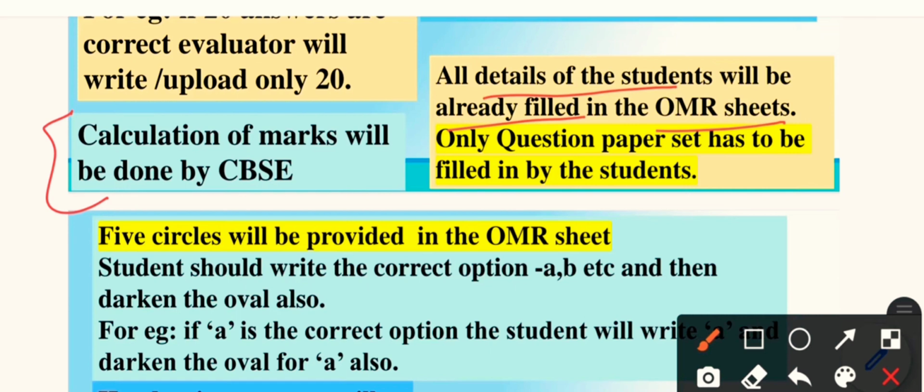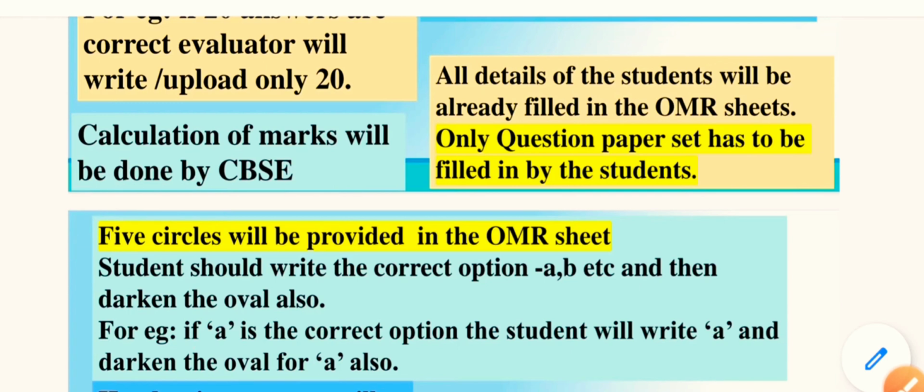Now, 5 circles will be provided in the OMR sheets. How many circles? 5 are there. A student should write the correct option, A, B, C, D, whatever is there, and then darken the oval also. For example, if A is the correct option, the student will write A and darken the oval for A also. Means you have to write it, and you have to circle that A option where A is mentioned in your OMR sheet. So for that you need to have a handful of practice before, especially those who have never given any exam on an OMR sheet.